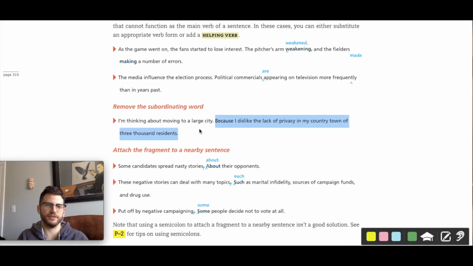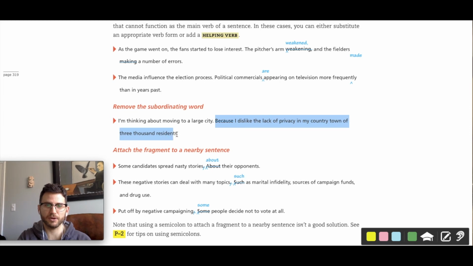So have a look at this. This is where that made-up rule that I told you about, never start a sentence with because, came from. Because your teachers, if they ever told you that, were worried that all you would do is have a dependent clause like this without an independent clause. You'll notice it's missing an independent clause.